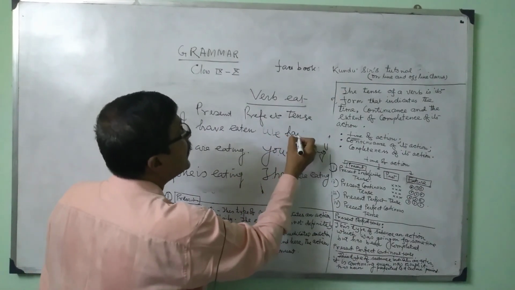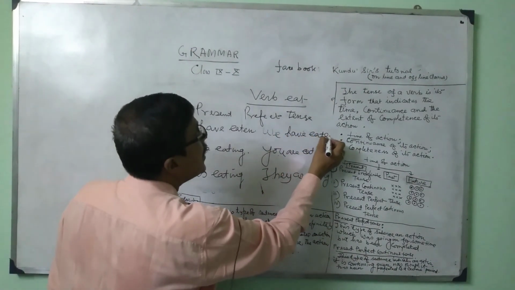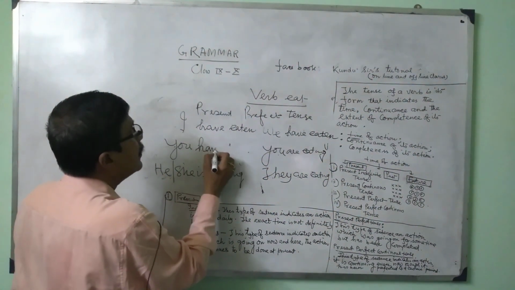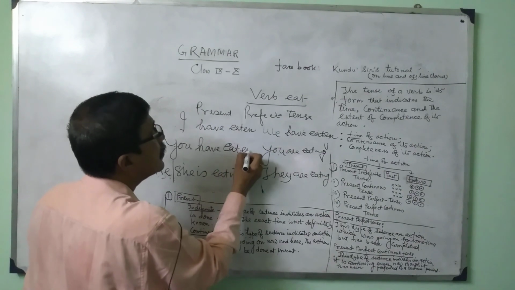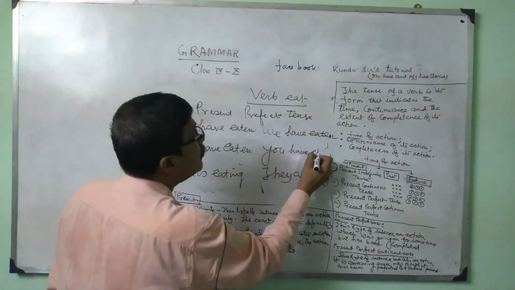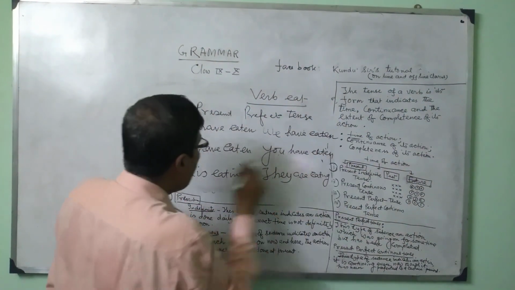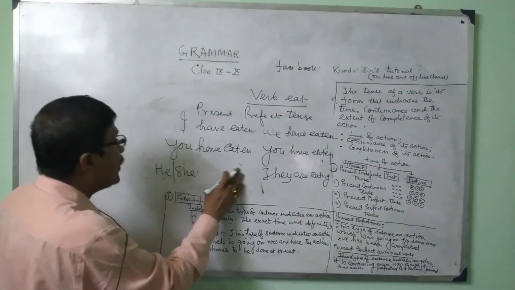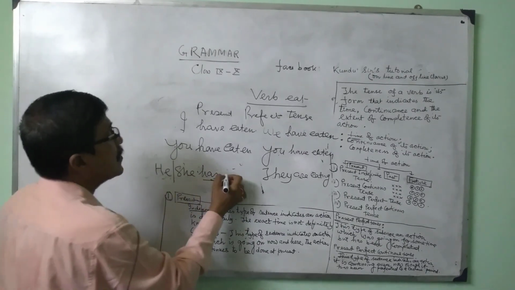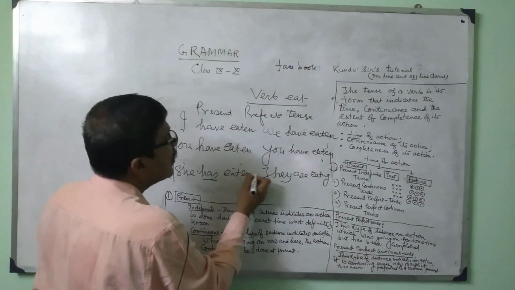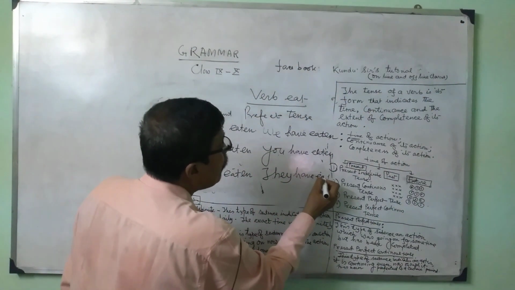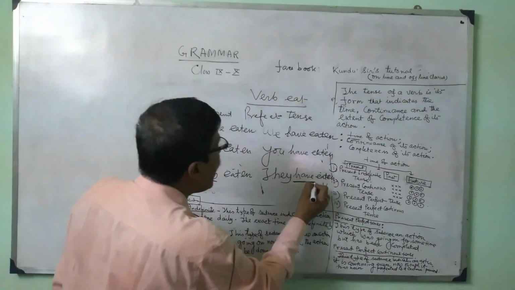That means we have eaten. Then you have eaten. Then you have eaten. Then he or she has eaten, because auxiliary verb for she or he is has. Then they have eaten, because auxiliary verb for they is have.